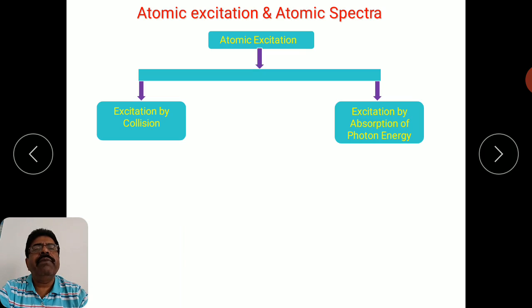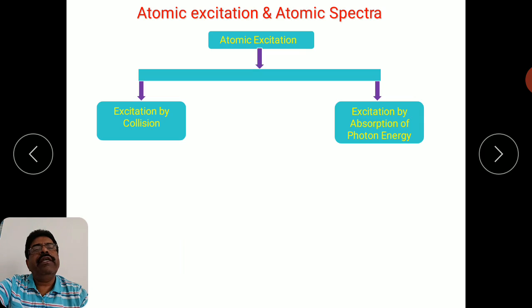But remember, these excitations are not permanent. The electron will remain in the higher energy level for a very short period of time, of the order of 10 raised to minus 8 seconds, and it will come back to its original state, the lowest energy state, which is a stable state for that electron, which we call the ground state level. When it performs the reverse transition from the excited state to the ground state, the energy difference between these two states is given out in the form of a photon. That photon constitutes a particular line in the spectra.